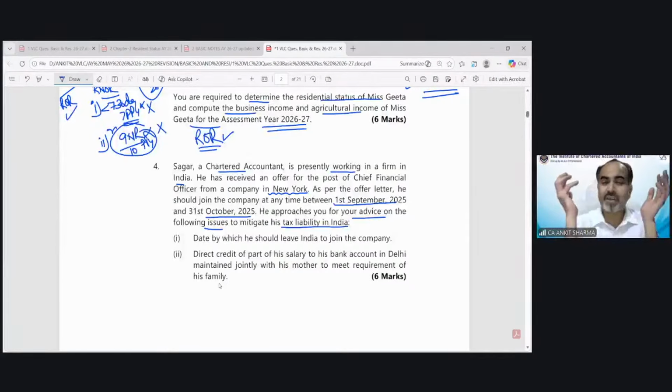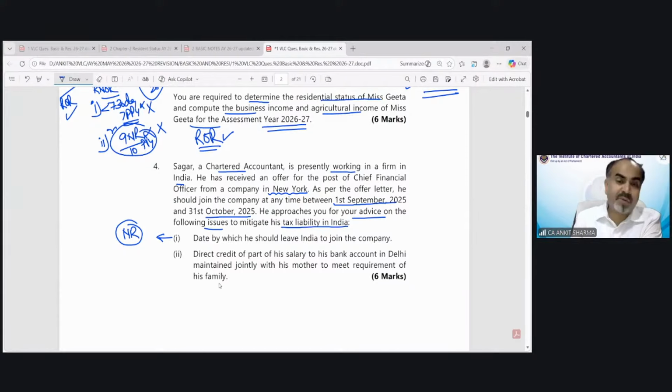Now this kind of question can be only solved by those students who understand the provision. So I need to tell Mr. Sagar to minimize his tax liability that he should be non-resident in India. We all know that if you're a non-resident, you have to pay less taxes in India. So after reading this question, I would suggest a case in which he would become a non-resident. So accordingly, I would have to suggest Mr. Sagar the date on which he should leave India. So his status would be non-resident. Of course, this is based on the provision, but the pattern of question has been reversed.